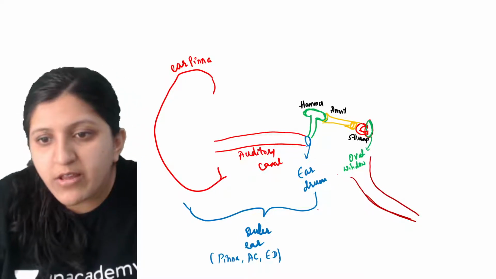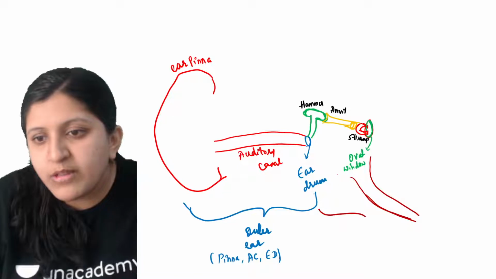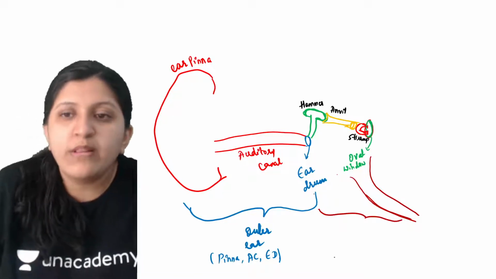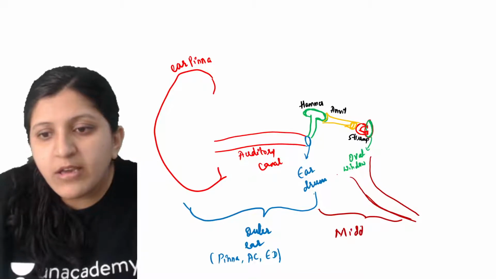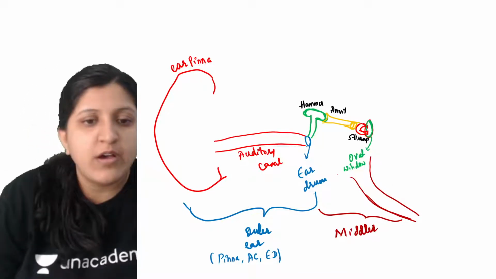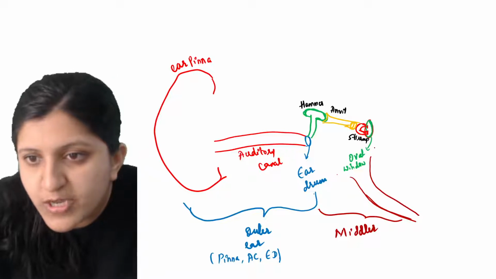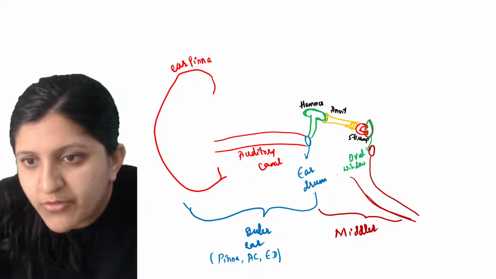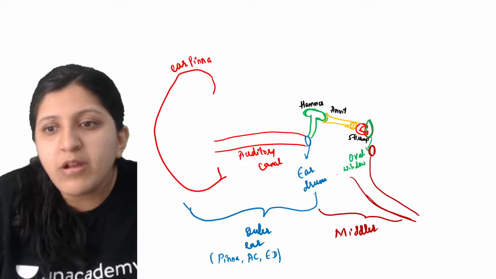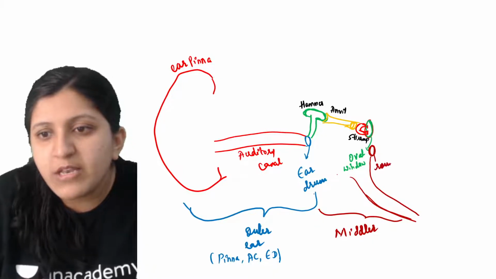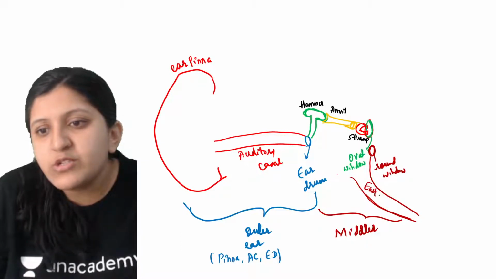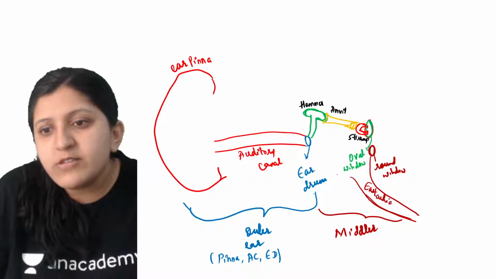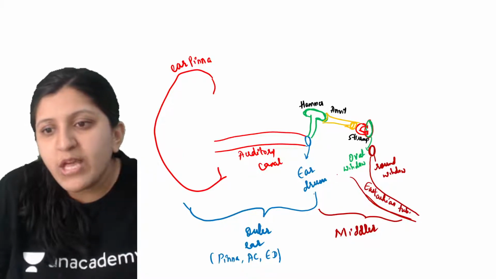All these parts which I have drawn here come under the middle ear. The middle ear will include a round window also, which I need to mention here, so I'll draw it. This one is the round window, so I'll label it here. And this is the eustachian tube, which you can see.